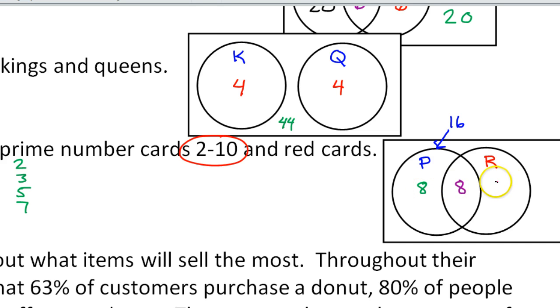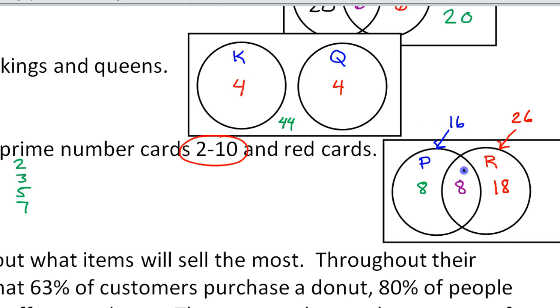Now let's talk about the red cards. The red cards are half the deck, so there are 26 of those. 8 of them have already been accounted for right here. So 26 minus the 8, that's going to be 18. If I add up 18 and 8, because that's all the red put together, I'm going to get the 26.